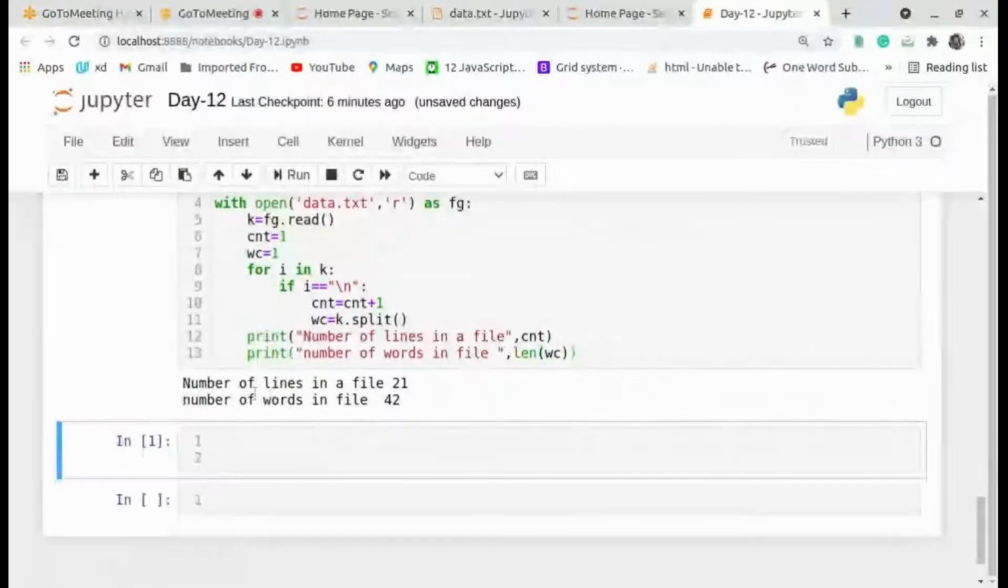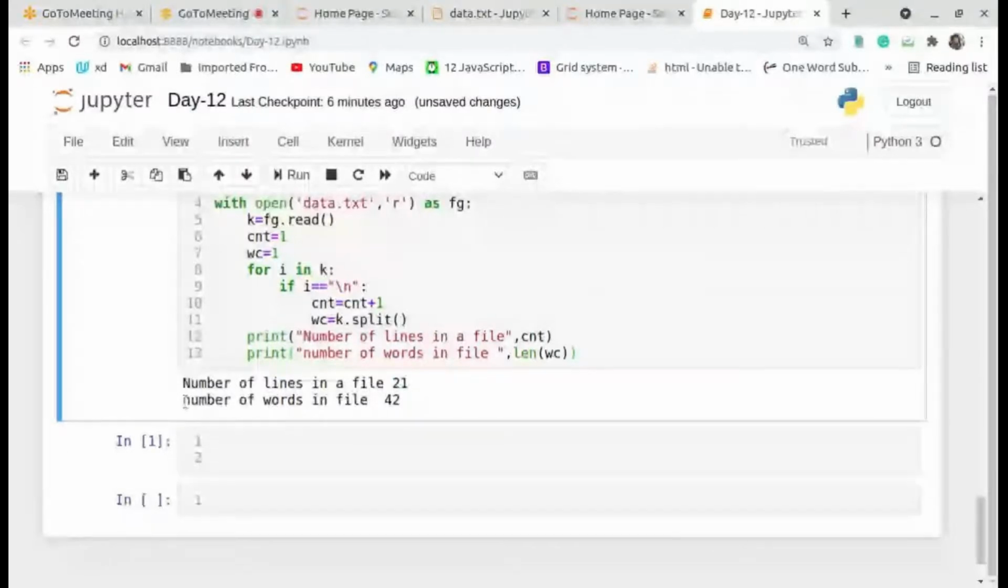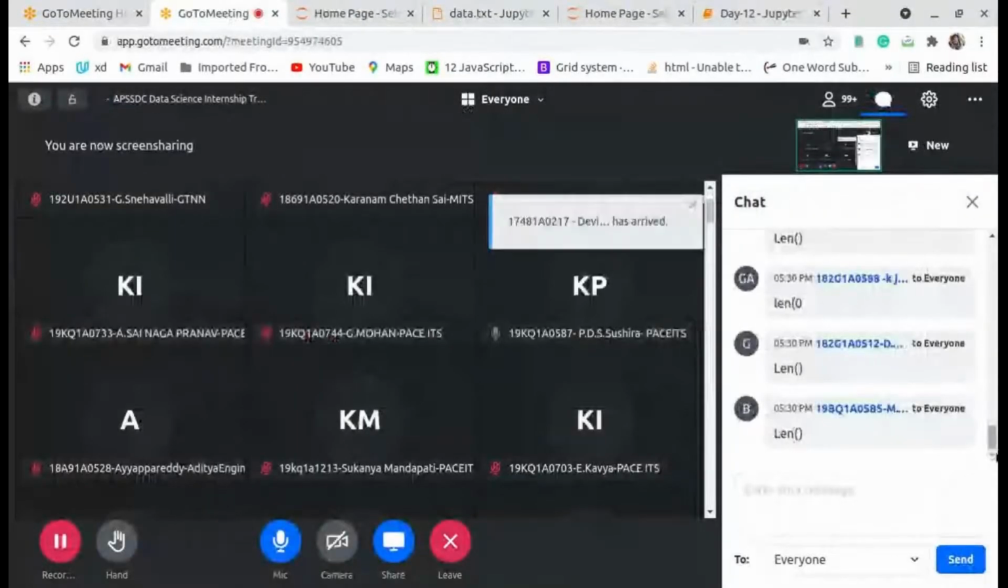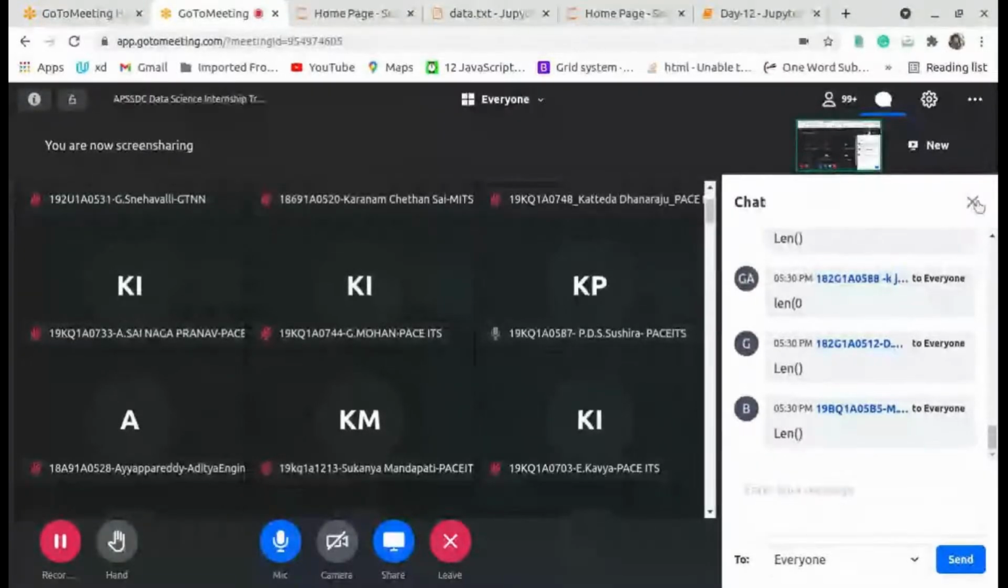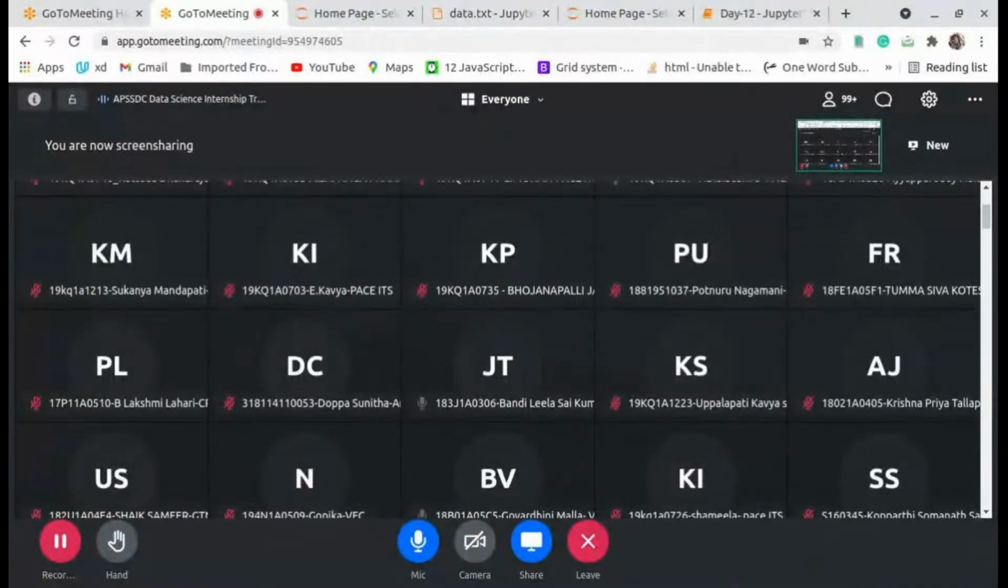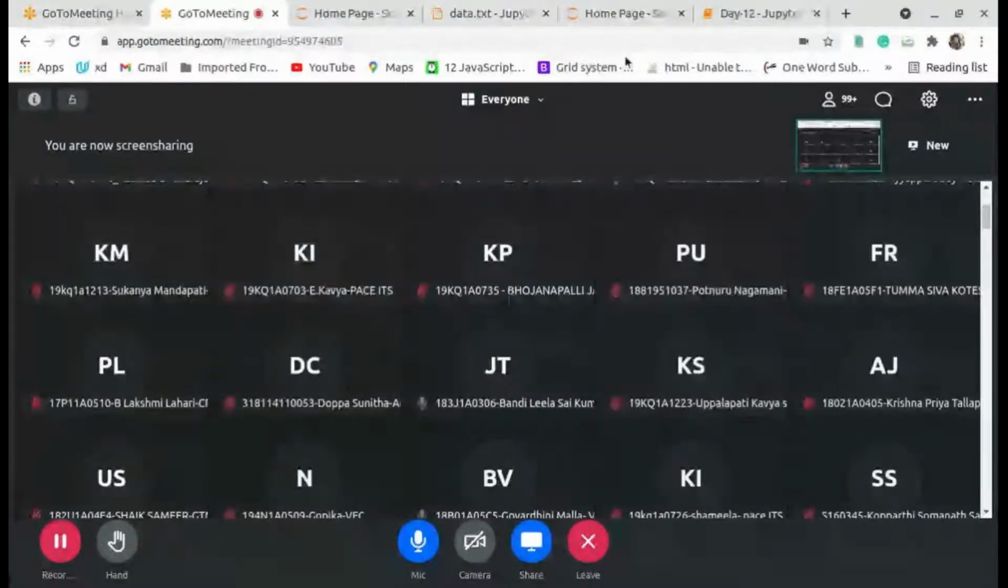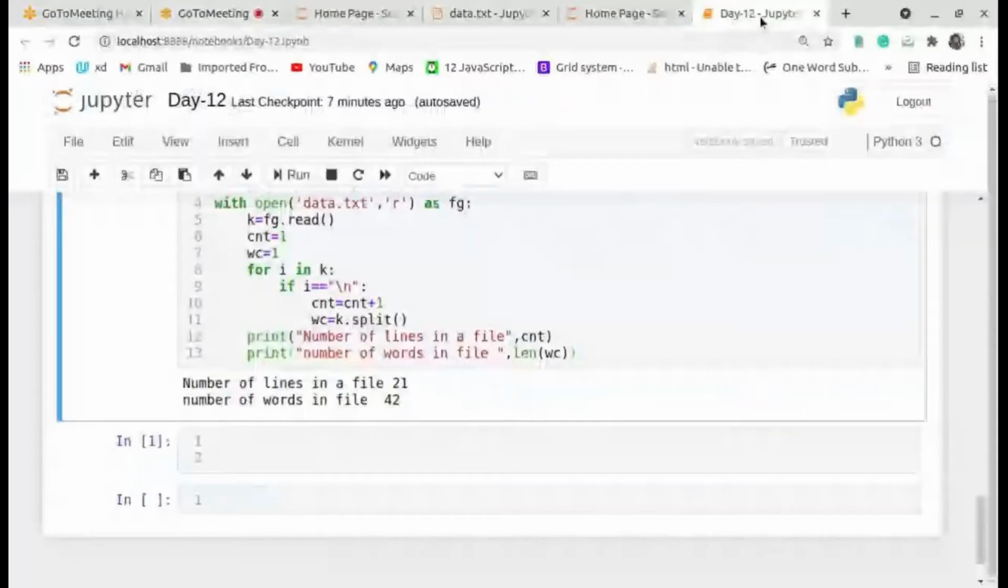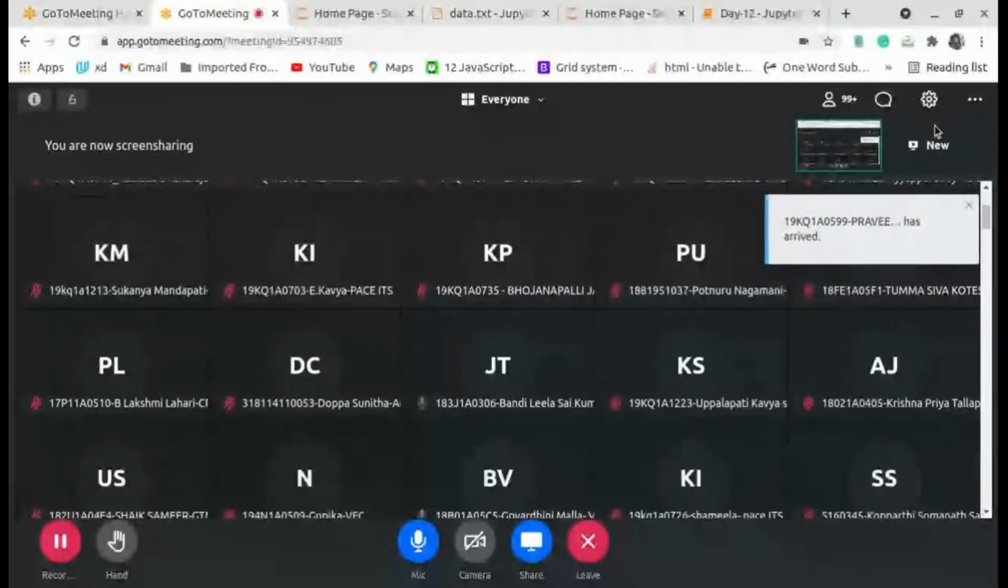Now number of lines in a file, 21. Number of words in a file, 42. And one more thing, number of characters in a file. How to find out? Now how to find? Already we have read the file. Now you can call len of file. You will get the length of the file. Is it okay or not? Please respond in the chat box.